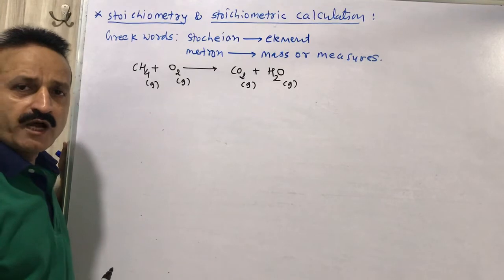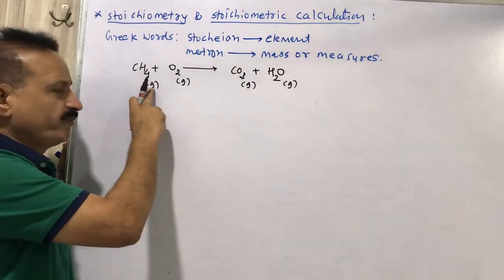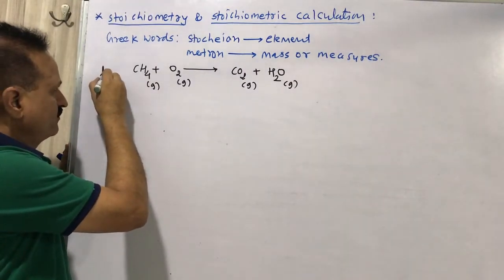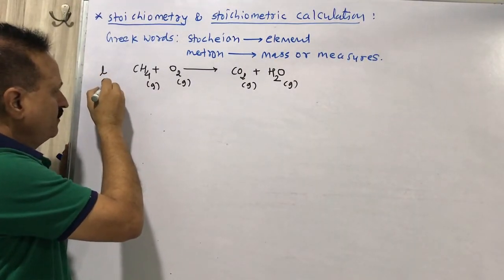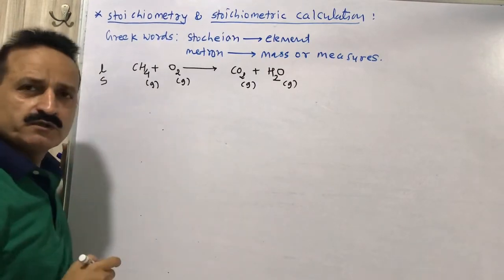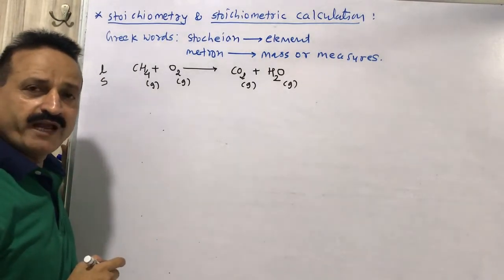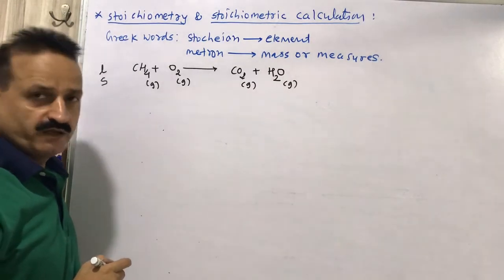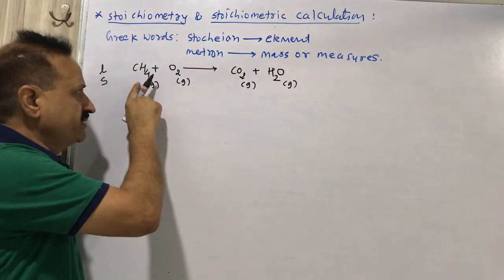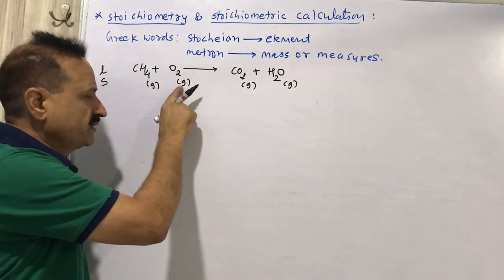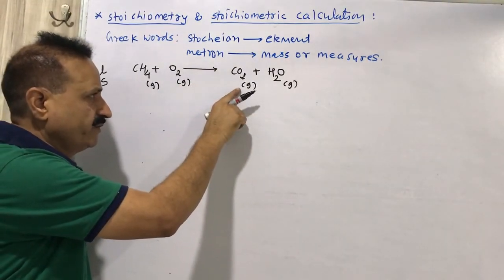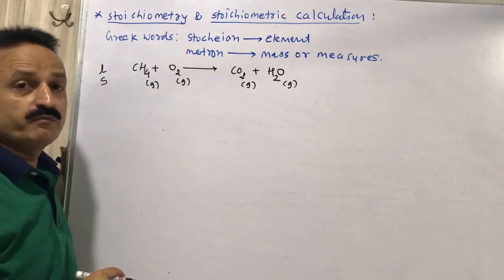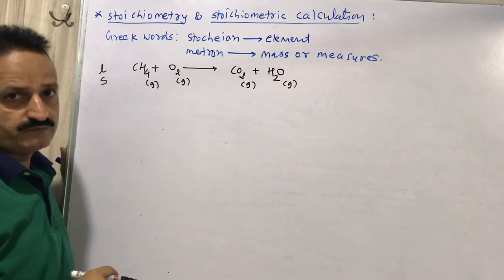G after the formula means gas, L means liquid form, and S means solid form, which is shown in brackets in small letters after the formula. So methane is in gaseous form, oxygen is in gaseous form, carbon dioxide is also in gaseous form, and water is also available in vapor or gaseous form.